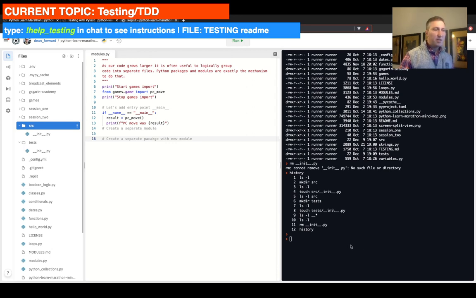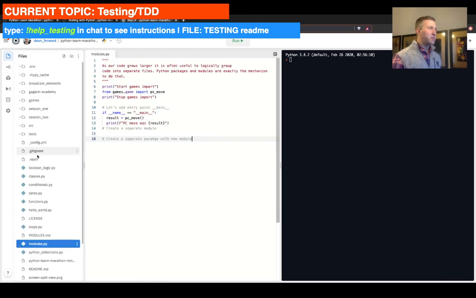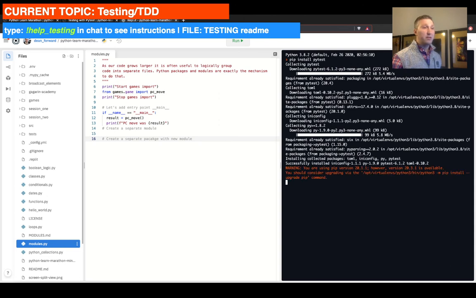Next thing that we need is actual pytest to run everything. So we're going to go to our good old friend pip install, and my screen froze. So I'm going to do a good old reload to make sure that everything comes up. Luckily, it retains the state of the folders here, so we're good. So what we're going to do is pip install pytest. So that is the package we're going to be using to run our tests.